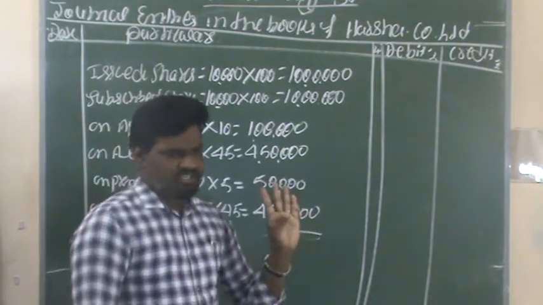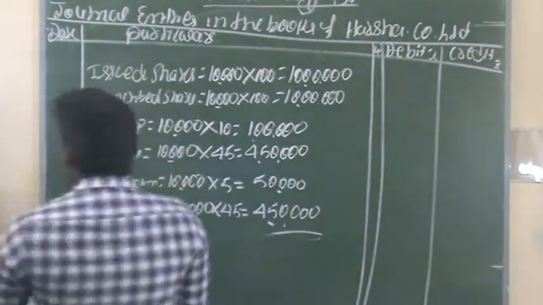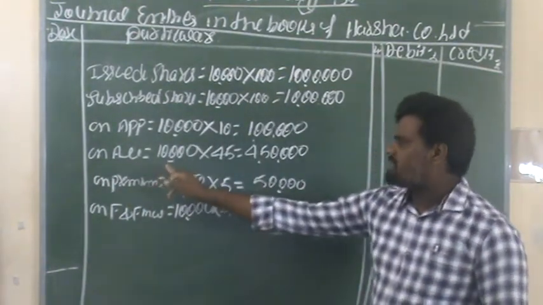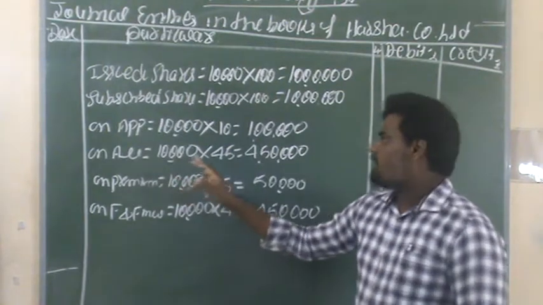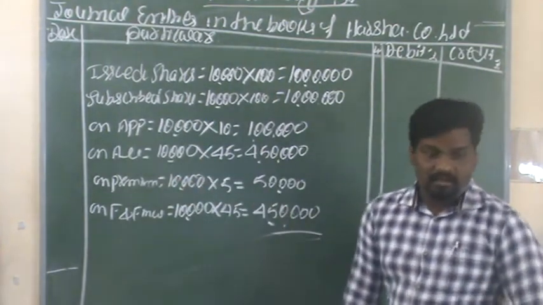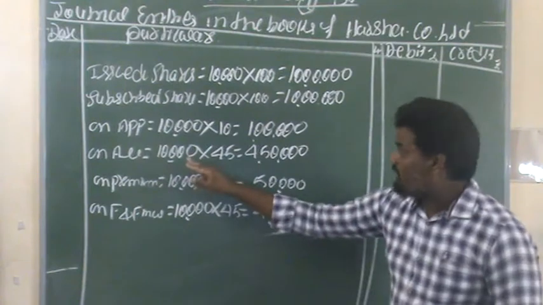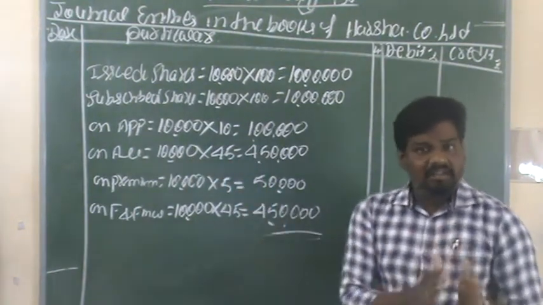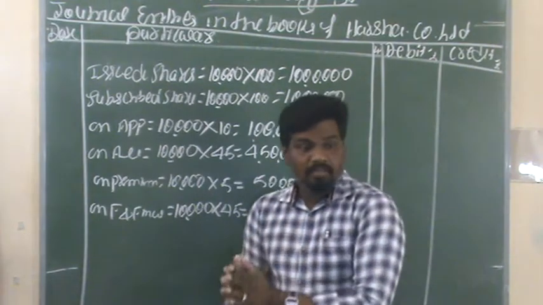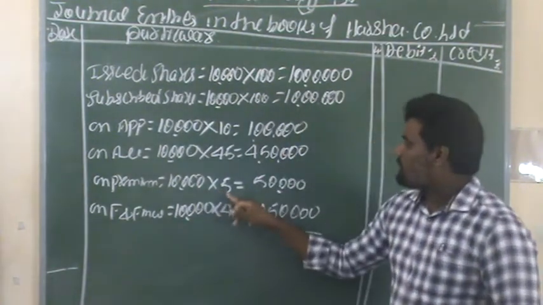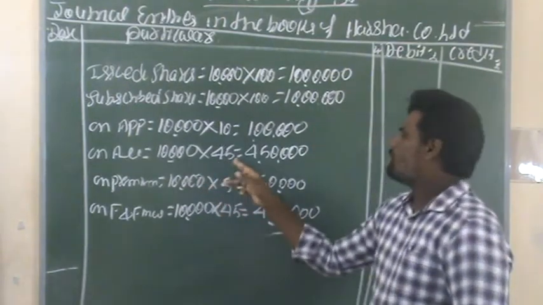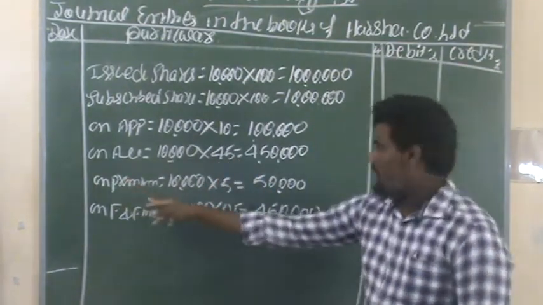The second one, on allotment: the total number of shares is 10,000 preference shares. Of the 50 rupees, 5 rupees is premium and the remaining balance is 45 rupees. We receive 45 rupees at allotment.